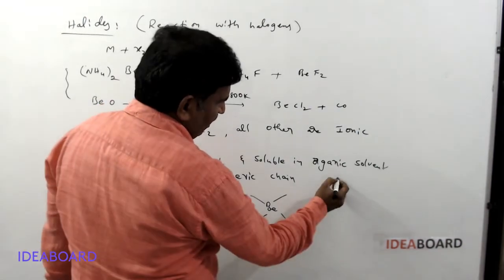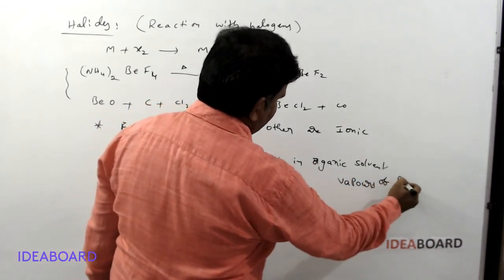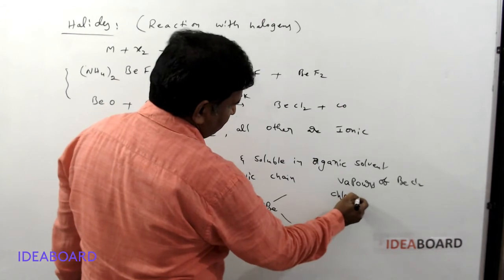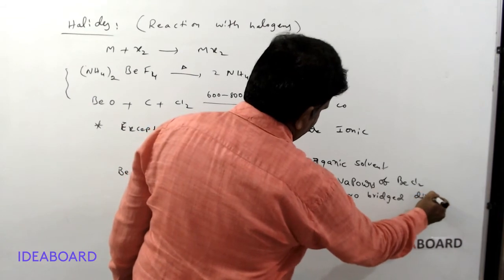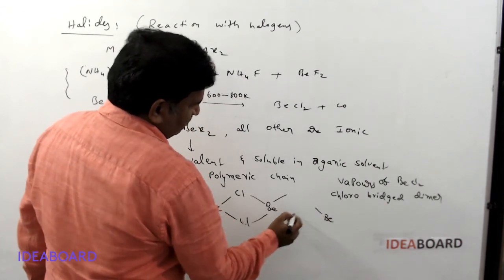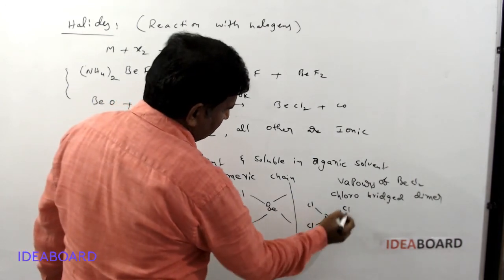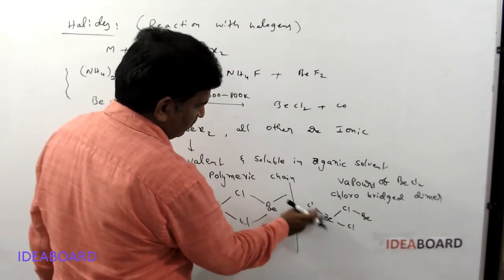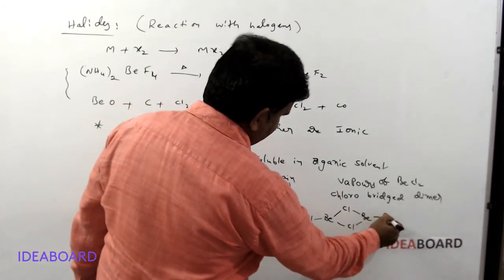Whereas if BeCl2 vapor is taken, vapors of beryllium chloride, it has a chloro-bridged dimer. Here is how we can indicate this dimer: this is Cl and this is Cl, and here Cl and Cl, and beryllium and another beryllium.